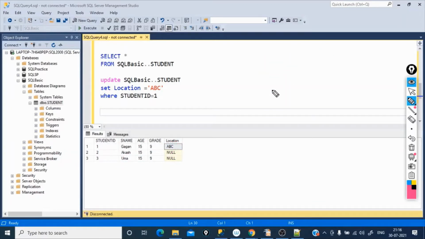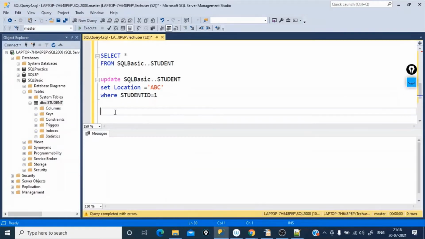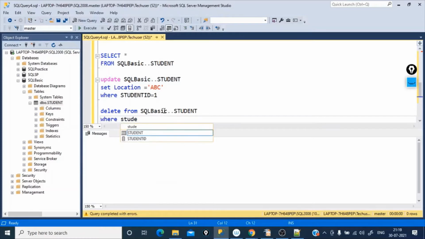Let's go ahead and write the query to delete the entries in the table. Delete from, where you want to delete, you have to give the table name. I'll just copy this. Okay. Where condition is again very important. Otherwise, the entire data set will be deleted. So you have to be very careful. Student ID is 1.